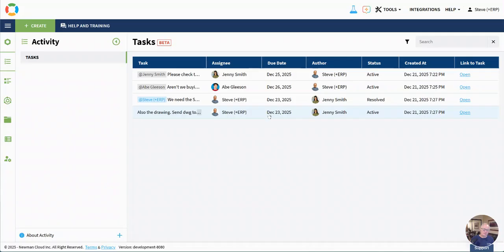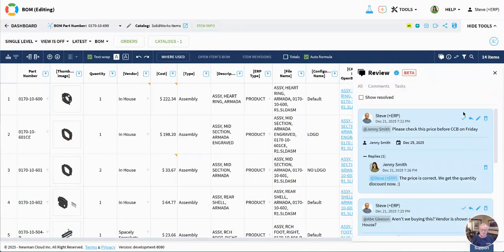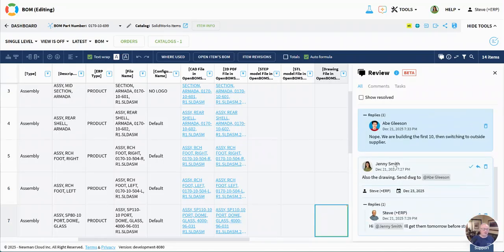I'm going to start with one here that Jenny has assigned to me. I'm going to follow this over. And Jenny is saying to me in a comment, which she's assigned to me as a task, "Hey, look, Steve, we also need to send the drawing for this over to Abe, and I need to have it by December 23rd." And I replied, in a separate window, "Hey, look, I will get that over to him before stand-ups tomorrow."